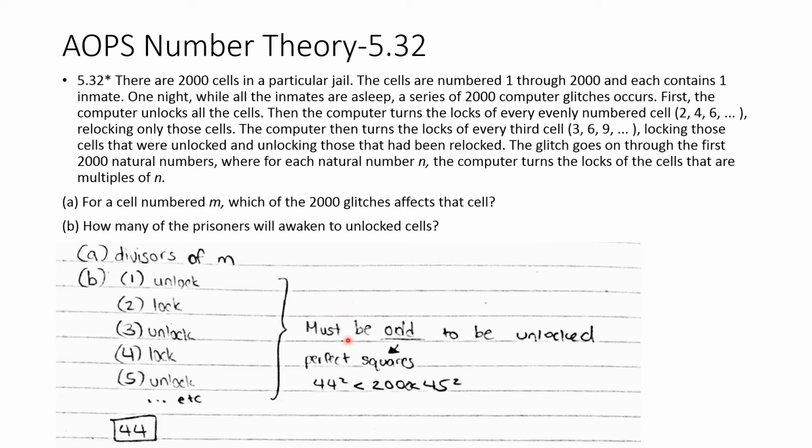And the number of divisors must be odd to be unlocked, because for 1, 3, and 5 it's unlocked, but for 2 and 4 it's locked. If the number of divisors is odd, then that means the cell number must be a perfect square. The biggest perfect square less than 2,000 is 44 squared, so it's 44. So 44 prisoners will awaken to unlocked cells.